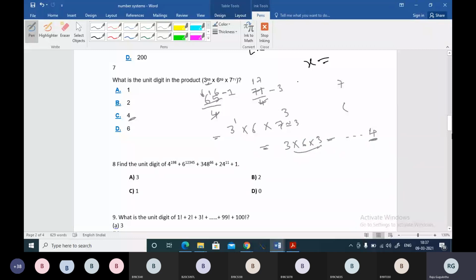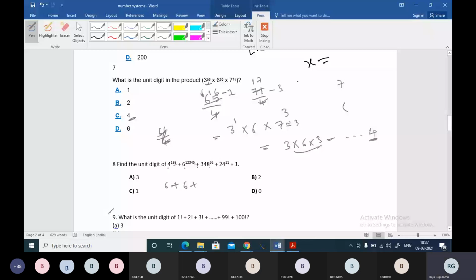Okay, we'll take one more question also. This is the basic concept, then you can apply it for question number 8. Question number 9 I will tell you, this is somewhat tricky. Question number 8 is again the same. 4 power even, 4 power 1 is 4, 4 square is 16, so 4 power even gives 6, plus 6 power anything will be giving 6, plus 8 power, again 8 means we have to divide the power by 4.